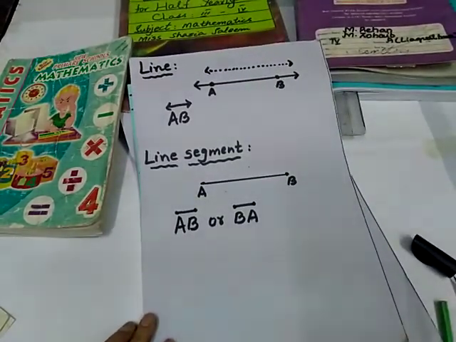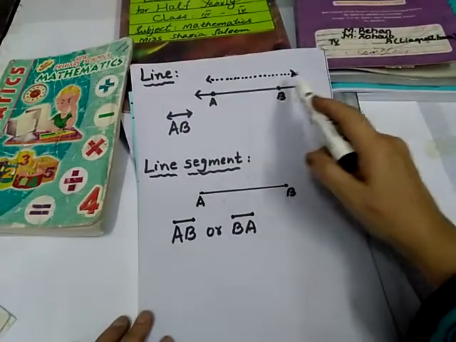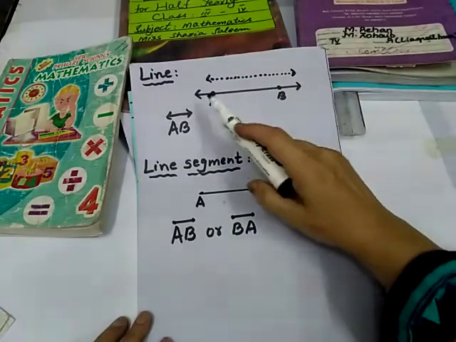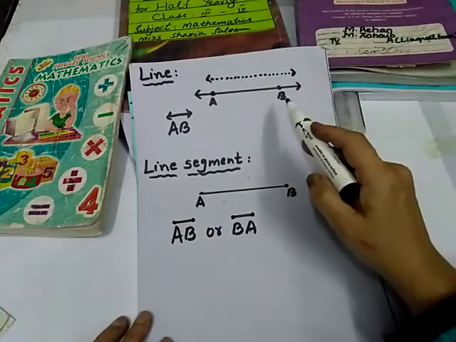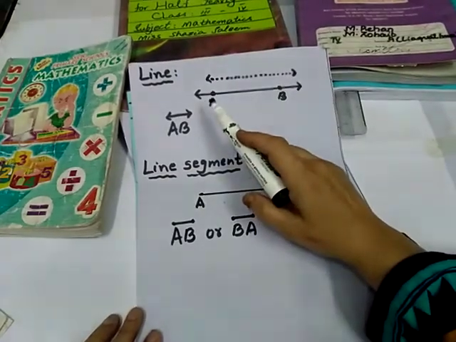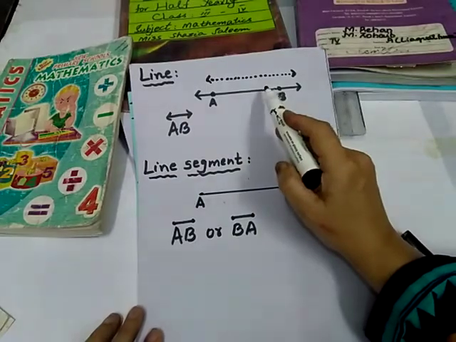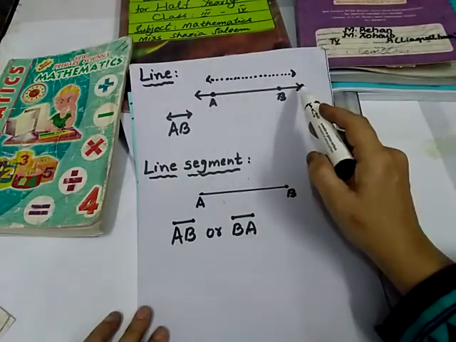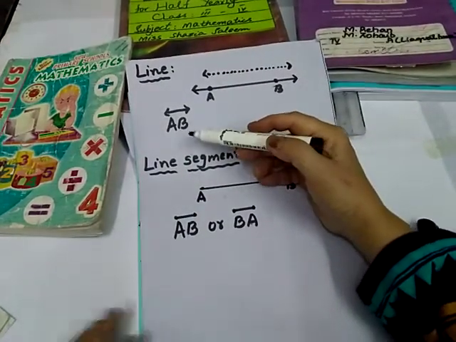Now line. What is a line? A line is a collection of points. When we join the points, we make a line. A line has no end point. It goes forever and ever in both directions. It cannot be measured. Look at this line. A and B are not the end points of the line AB. The arrowhead indicates that it has no end point. The line AB can also be written as line AB.